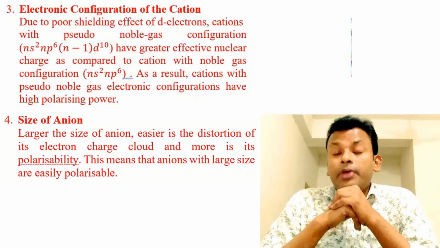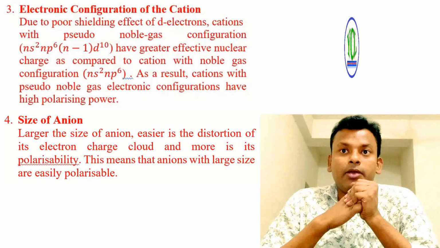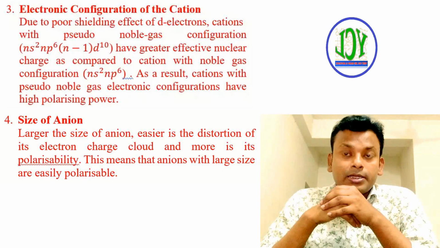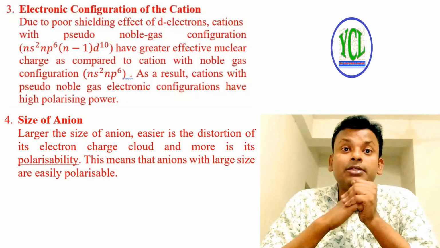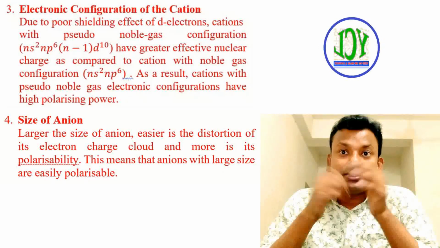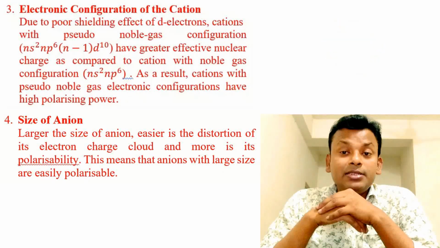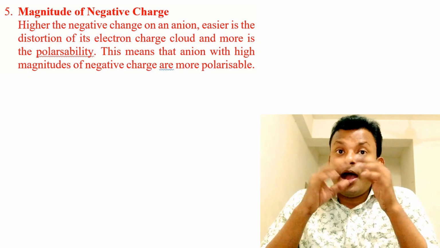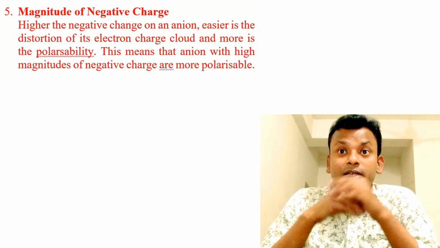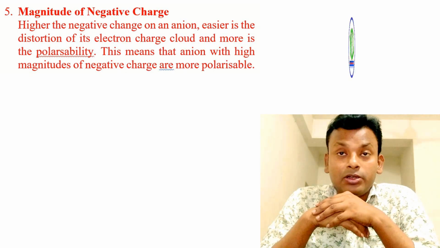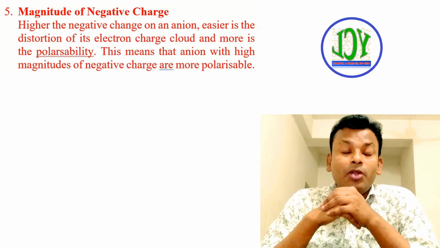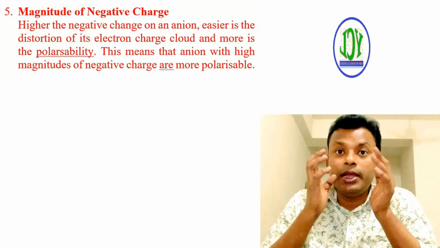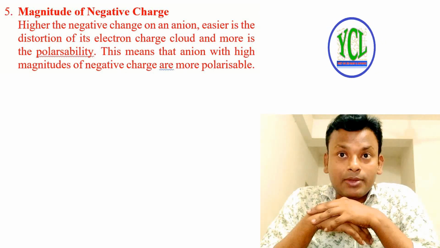Point 4. Size of anion. The larger the size of the anion, the easier is the distortion of its electron charge cloud and the more is its polarizability. This means that anions with large size are easily polarizable. Point 5. Magnitude of negative charge. The higher the negative charge on an anion, the easier is the distortion of its electron charge cloud and the more is its polarizability. This means that anions with high magnitude of negative charge are more polarizable.